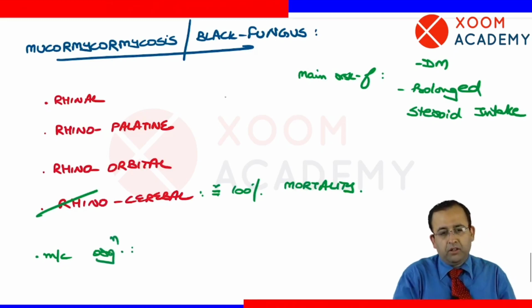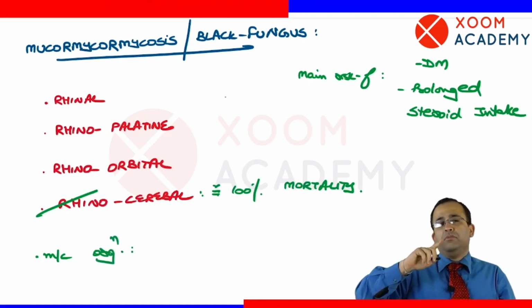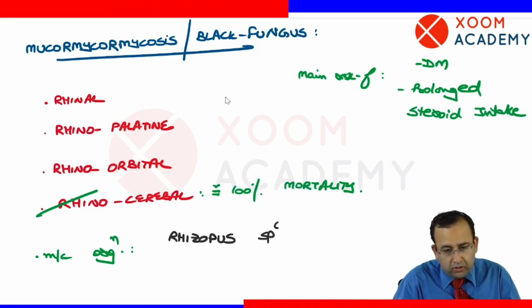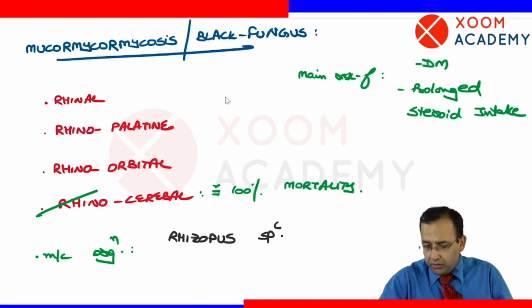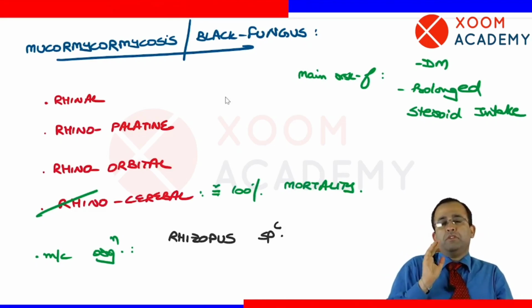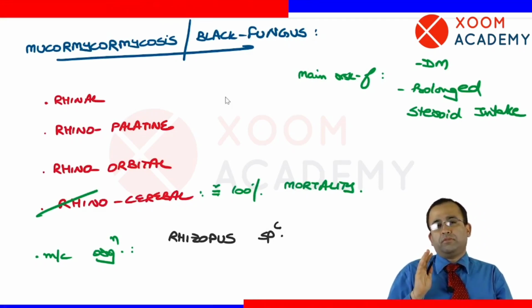This is the trick part. It is not Mucor. Mucormycosis is most commonly not caused by Mucor, but by Rhizopus species. It is also caused by Mucor species, no doubt, but the most common organism is Rhizopus species.